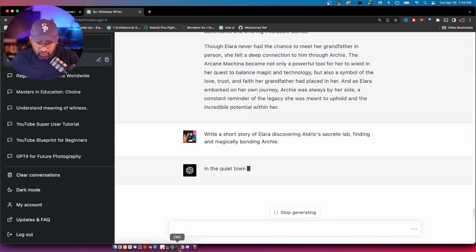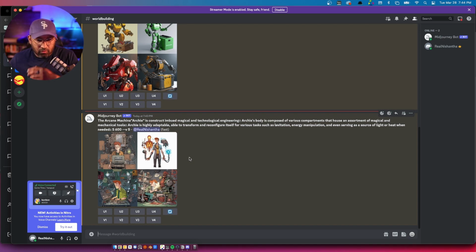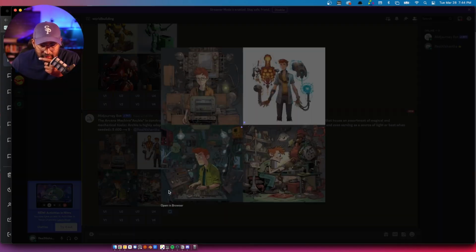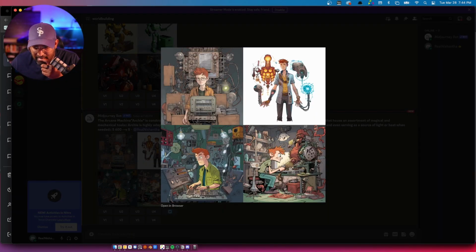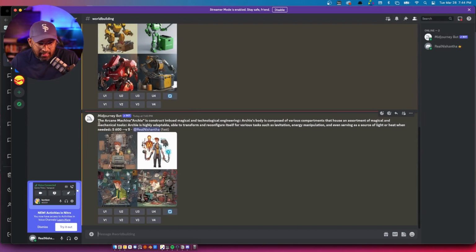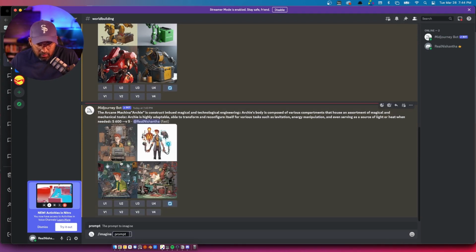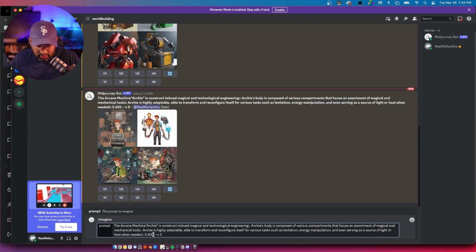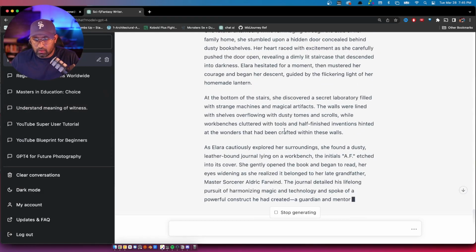All right, while that's going, let's jump back into here. Ooh, okay. Yeah, this one looks crazy. Not what we're thinking about here. I think we have to put a little bit more weight on the first idea. So let's try it again. We're gonna reduce the stylization to 500. Let's do 400. And let's increase the weight of the first thing to a 3. Come over here. All right.